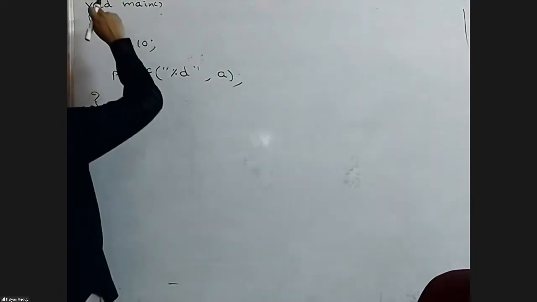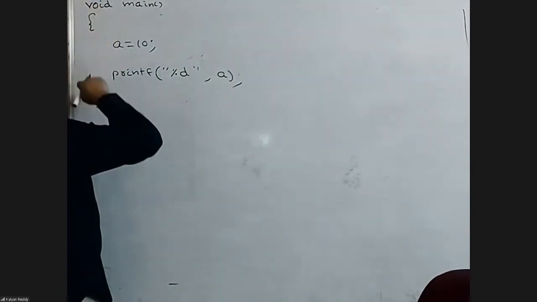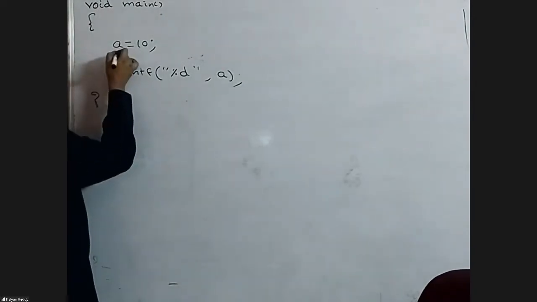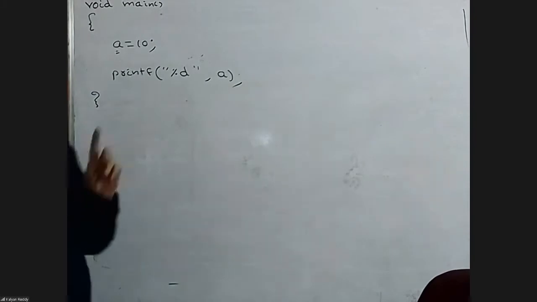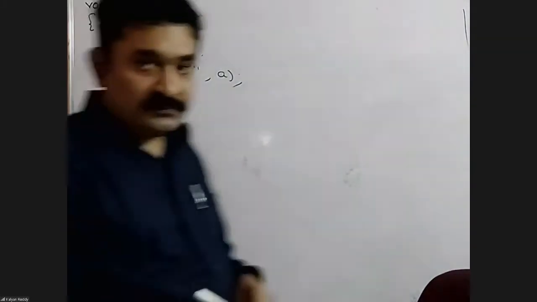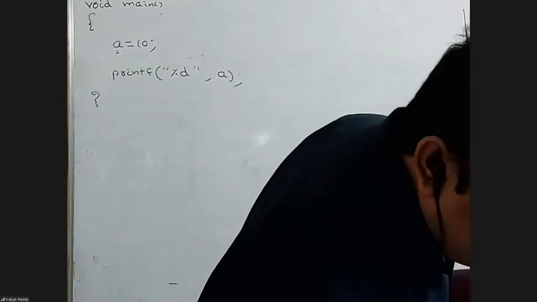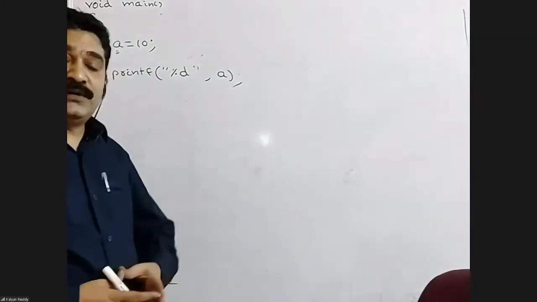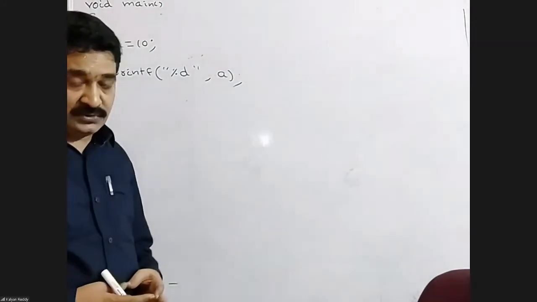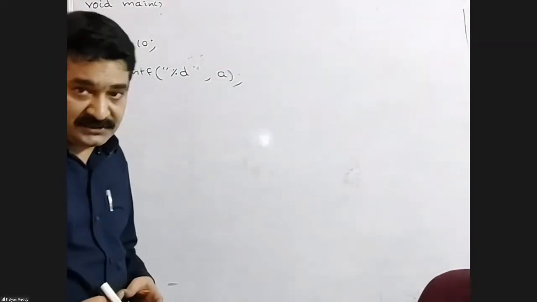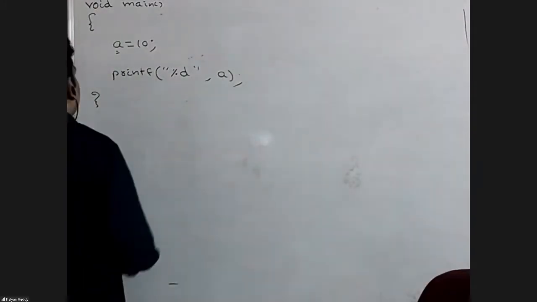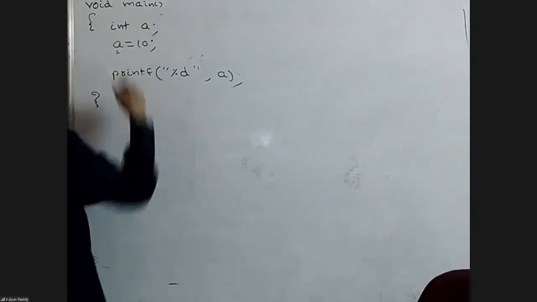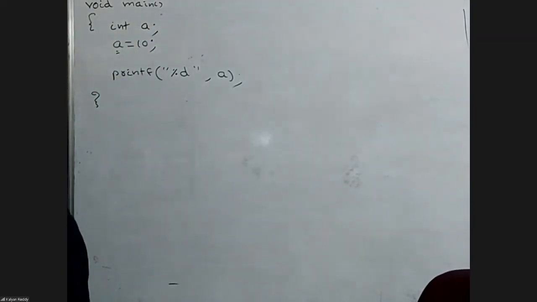When we submit this code to the compiler, void main, body open, body close, a equals 10, printf, everything is understandable by the compiler, but there is no information about a. Immediately there is an error: undefined symbol a. That means before using any variable, we need to tell the compiler what it is and what we are going to use it for. That is called a variable declaration statement. To avoid the error, the required statement here is int a semicolon. Now a is a variable of type integer.